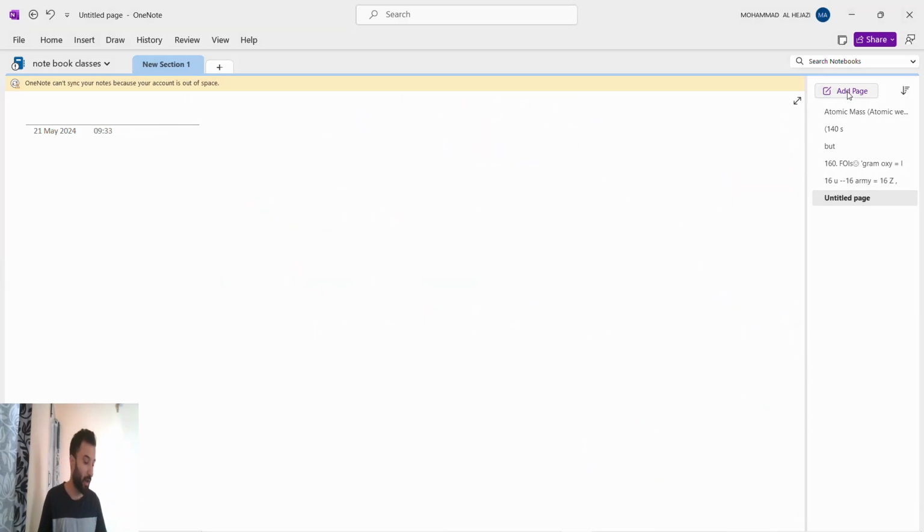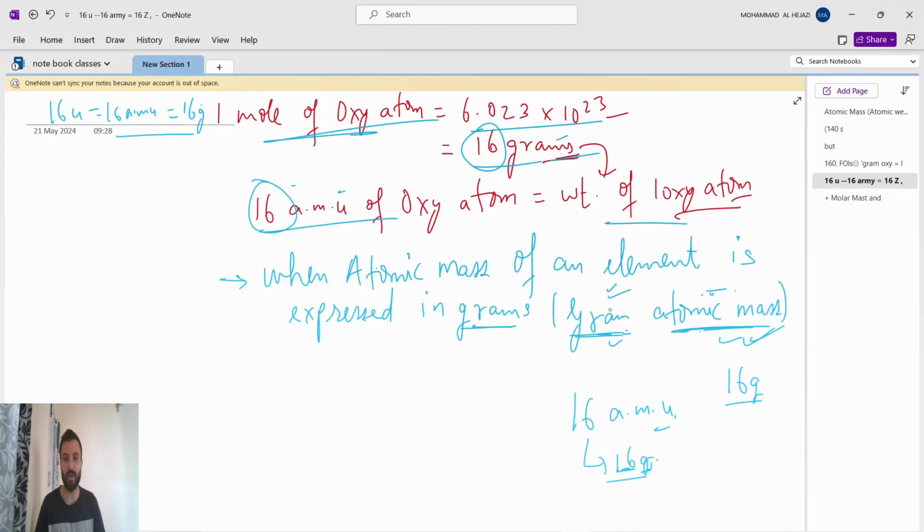Now next we have to write a very important thing. Next, another note on molar mass and molecular mass, where most students get confused. First, I hope everyone understands what gram atomic mass is: whatever the mass of one atom, if you express it in gram, that is the gram atomic mass. Let's take carbon.